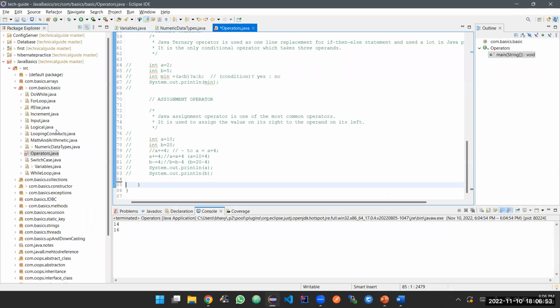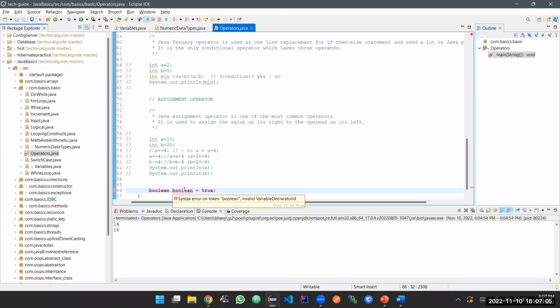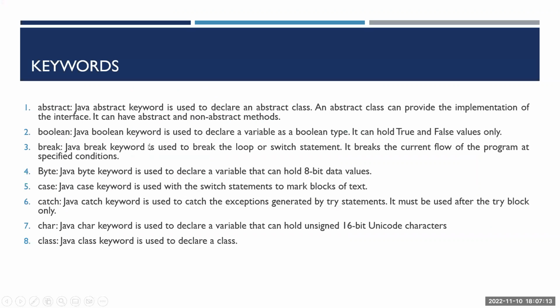Let me give one more example. Boolean is a data type, and if you declare a variable named Boolean equal to true, it throws an error again. You can use any other variable name or method name other than the list of keywords I have mentioned here.